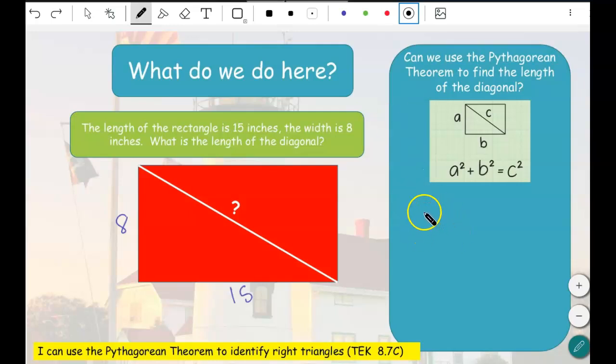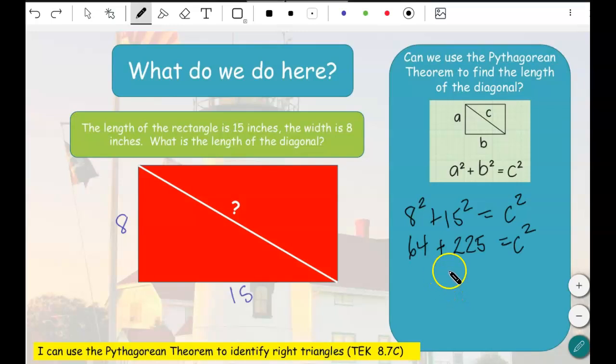This is just extra practice with the Pythagorean theorem. So we're going to go 8 squared plus 15 squared is equal to c squared. 64 is 8 squared. 15 squared is 225.